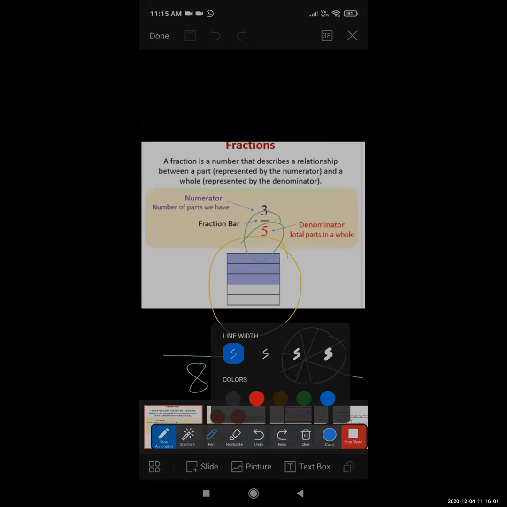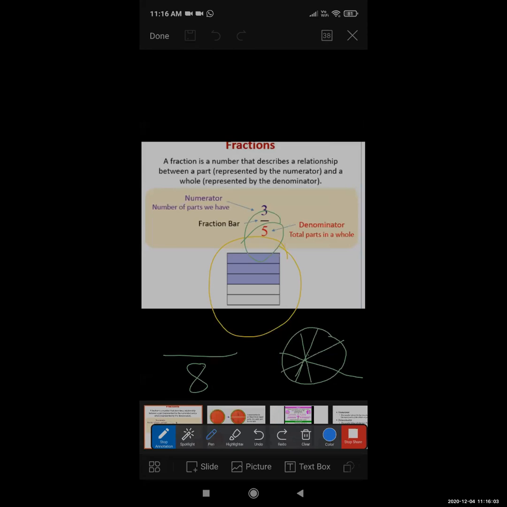In blue color. Okay, just a second. This is the color part. This is one color part. Yeah. This is the second one color part. Third one color part. Okay.